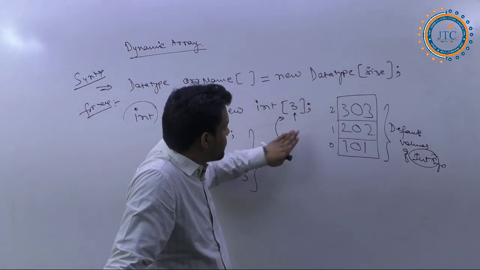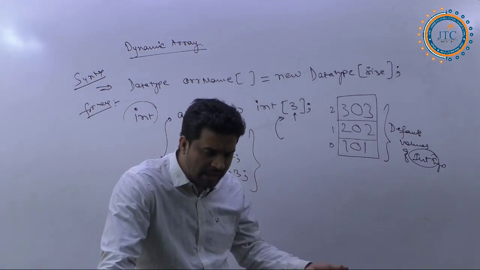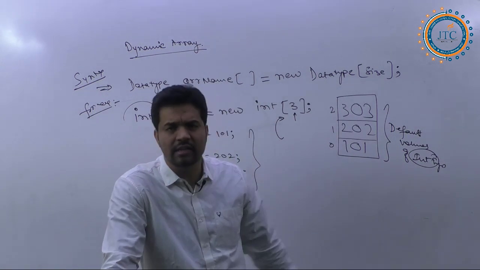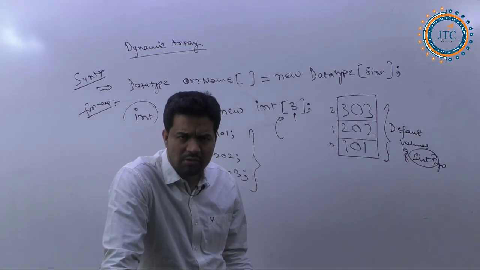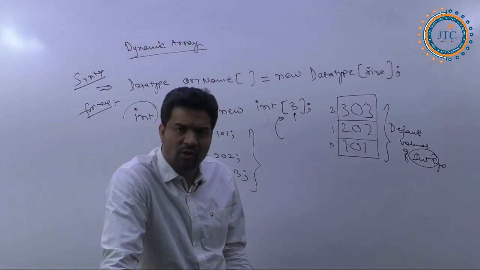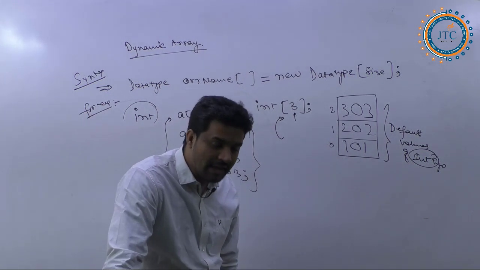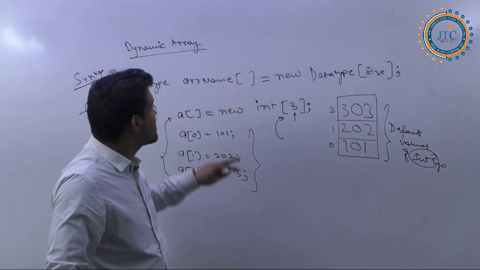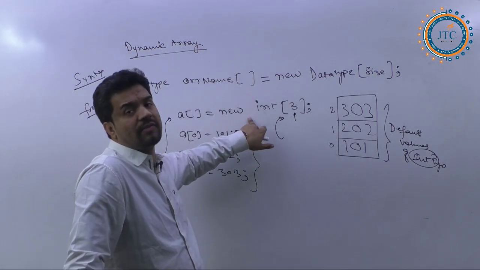So here, if we cannot perform any kind of changes, then what type of dynamic array is it? Don't you think so? And why are we calling it a dynamic array? Absolutely. The concept here is, see, this is a dynamic representation of the array.